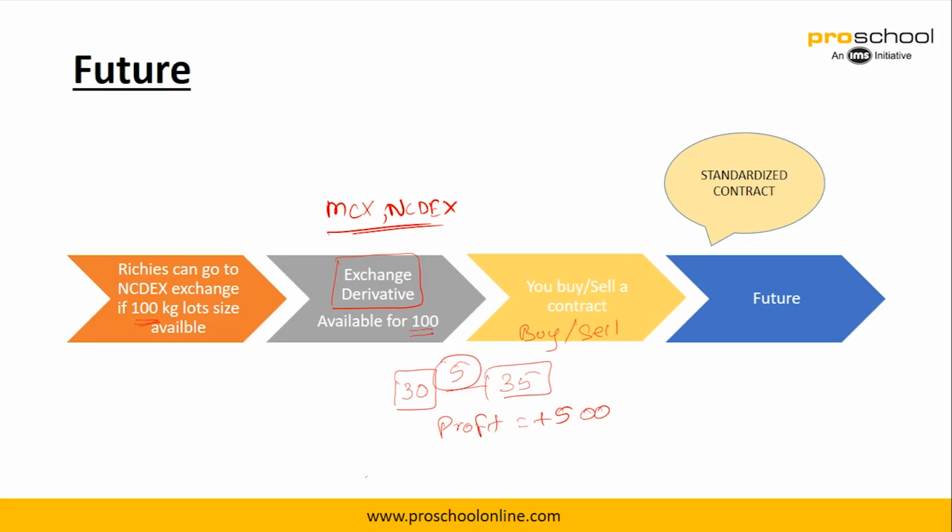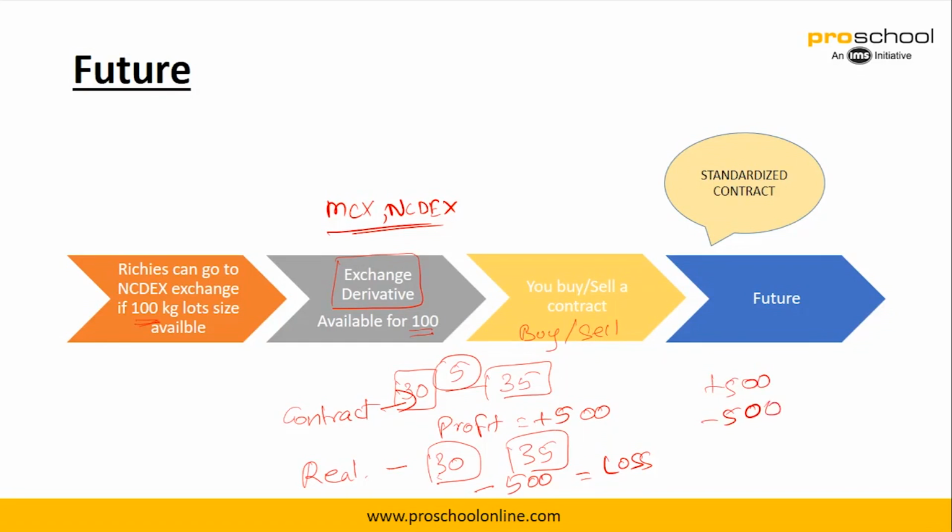And when he actually goes to buy, so this is with the contract, okay? So I'll just write as contract. So this is in case of the contract which he's buying here. And in the real scenario, when he actually goes to buy, he'll buy instead of 30, he will buy at 35 in the market. So he will make a loss of 500, right? Because the prices have increased. So in this case, plus 500 minus 500, so it's 0. So price risk has been hedged.